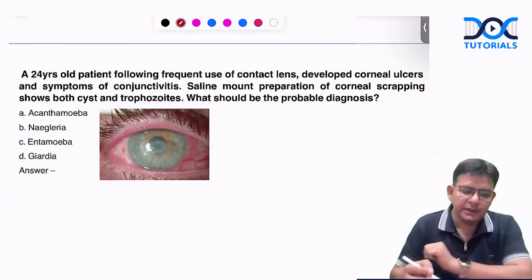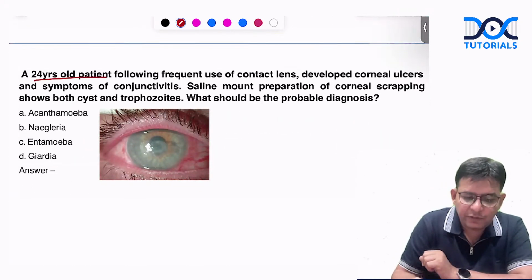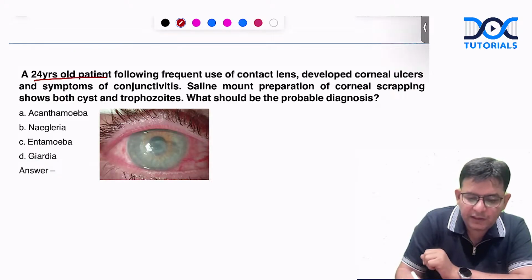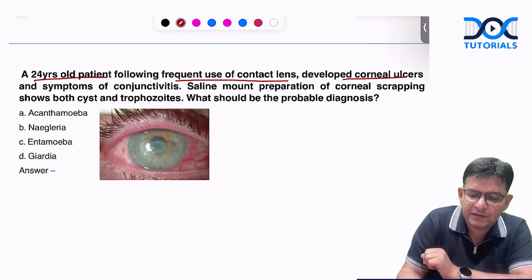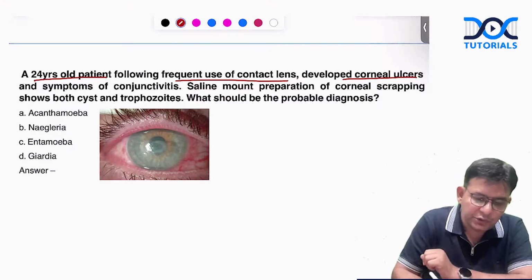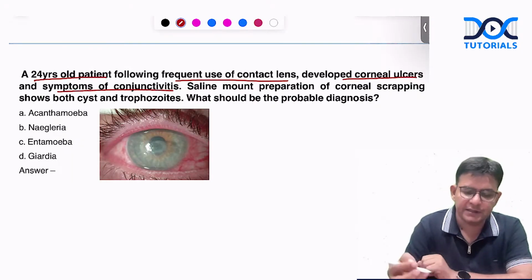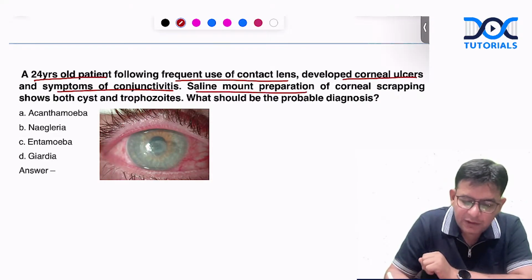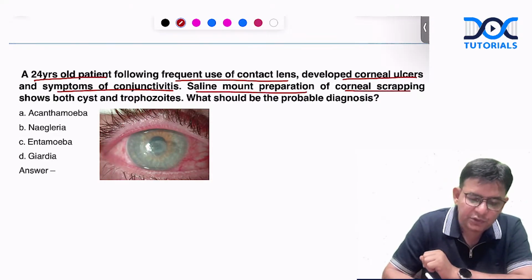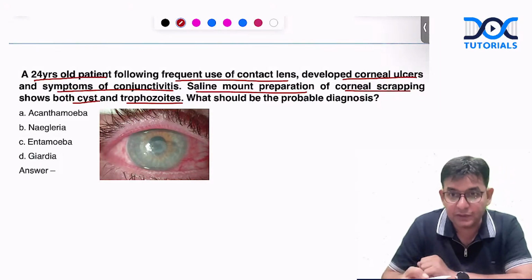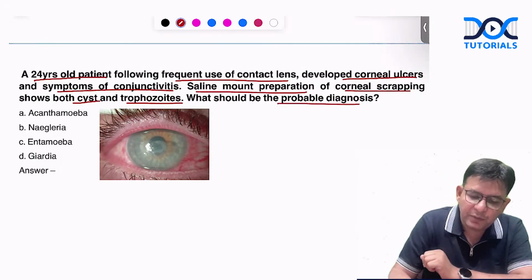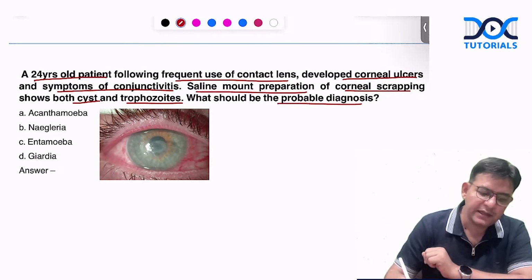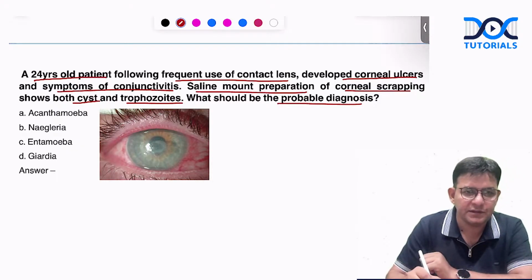Now coming to this: a 24-year-old patient, following the frequent use of contact lenses, developed corneal ulcers and shows features of conjunctivitis, or contact lens keratitis. A saline mount preparation of the corneal scraping shows both cyst and trophozoite. Both are seen. What should be your probable diagnosis for this particular case?